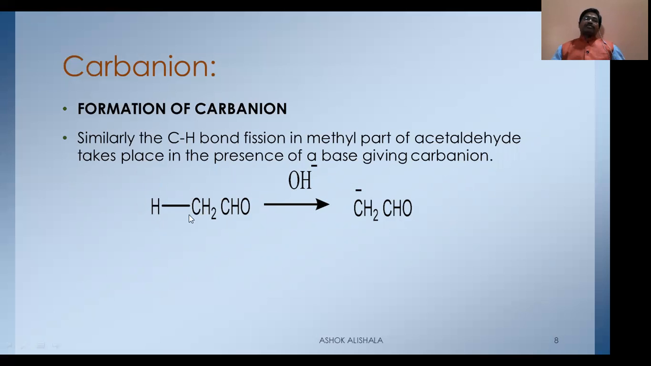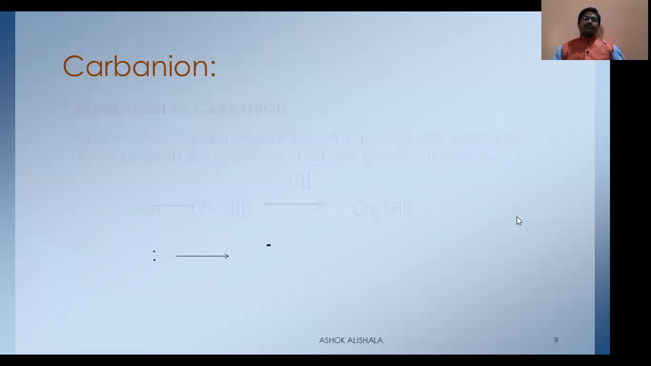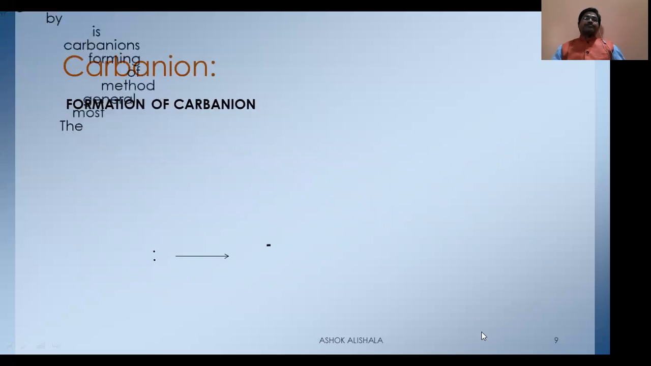The hydrogens present on the alpha carbon are acidic in nature, and they can be removed by using a base, so that we get a carbanion of an aldehyde or any carbonyl compound. Now let us see this one.